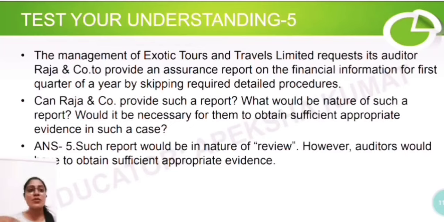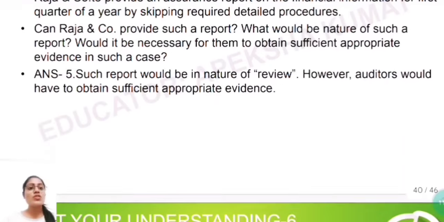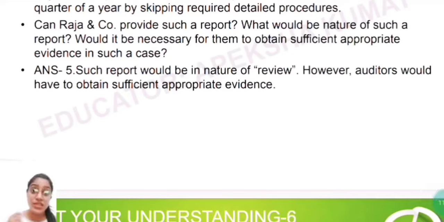Obviously it is incorrect. You cannot restrict the auditor to do its work. So now, can Raja and Company, meaning the auditor, provide such a report? What would be the nature of such a report? Would it be necessary for them to obtain sufficient appropriate evidence in such a case? So you have to tell whether the auditor can do this, and if he can do this, what is it called? Okay, so see, such an audit report would be in the nature of review.